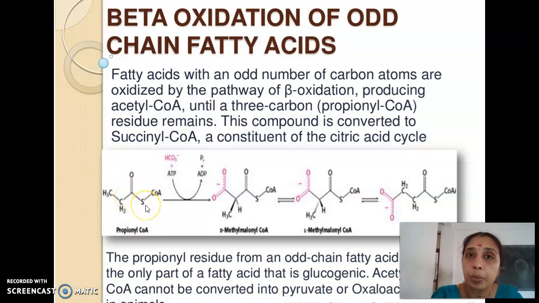COOH, we call this propionic acid. So when the OH is removed, it comes as S-CoA. So it's known as propionyl-CoA. Now what happens to propionyl-CoA?